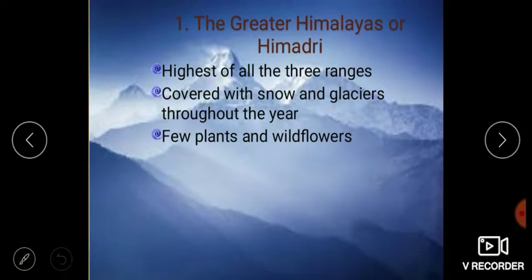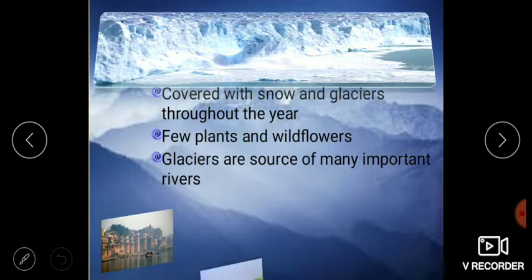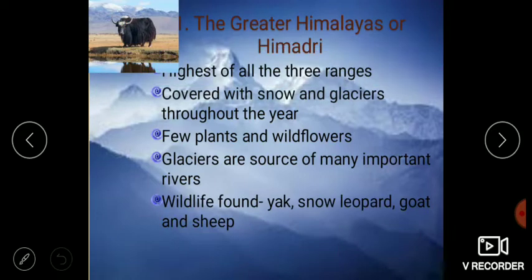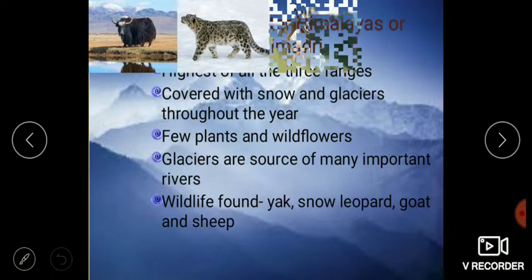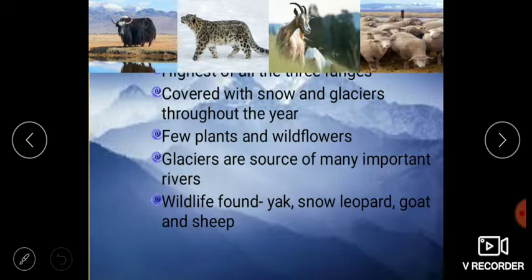The glaciers here are the source of many important rivers such as Ganga, Yamuna, Indus and Brahmaputra. Students, yak, snow leopard, goat and sheep are the wildlife found in this region.